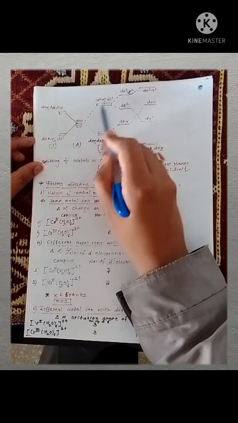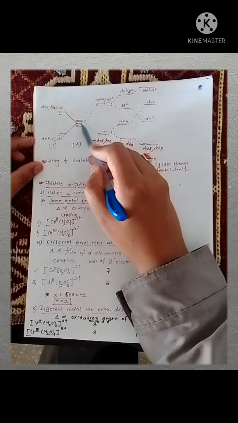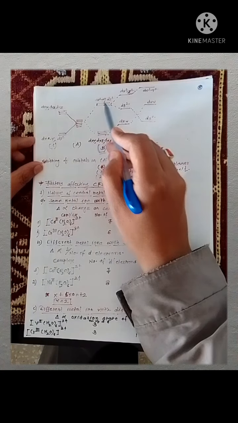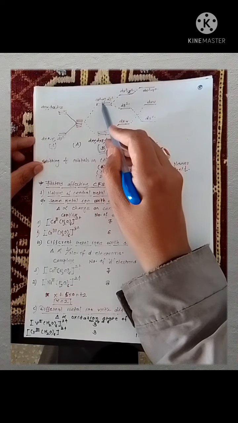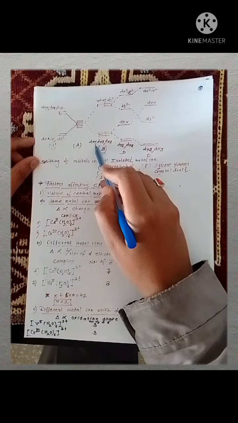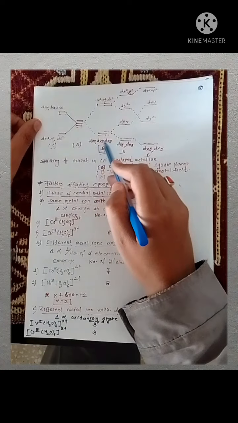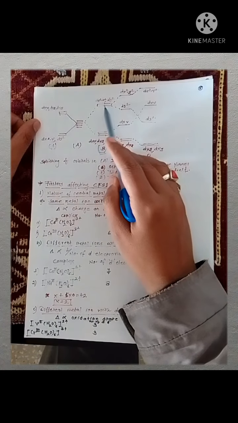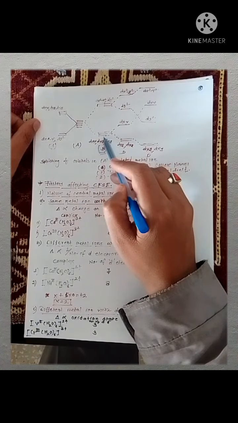So in this case the d orbitals are split up into two sets. First is the Eg set, which contains dx square minus y square and dz square orbitals, and the second set, the T2g set, contains dxy, dyz, dxz. It is the octahedral splitting of d orbitals.